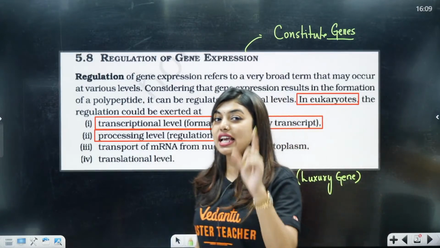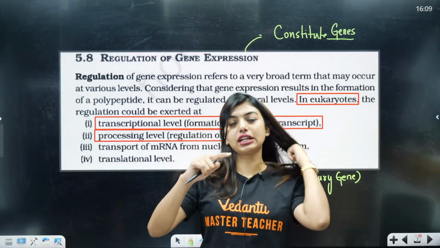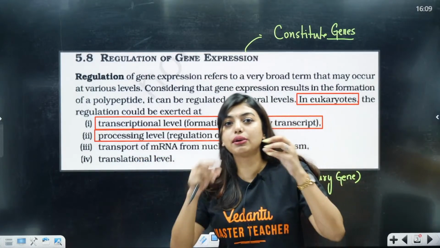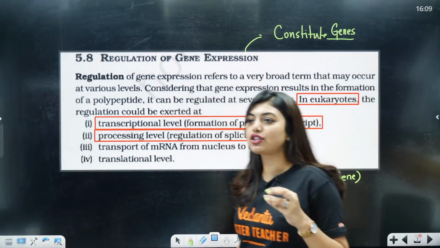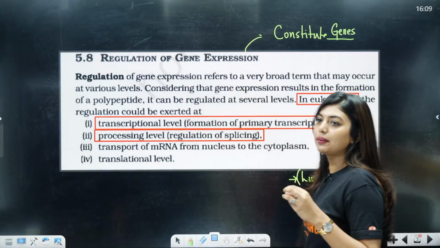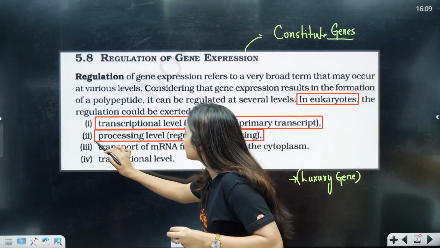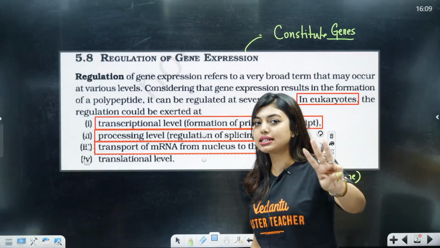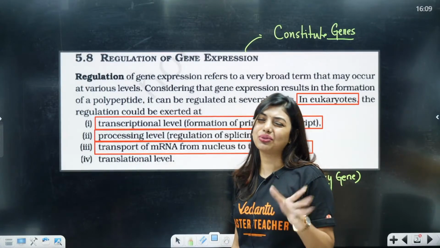Now, transport of mRNA from nucleus to cytoplasm. All of you answer this. Last class I told you that before translation, after you form your mRNA, you have to transport it from the nucleus to the cytoplasm for translation to happen, right? Now, transport of mRNA from nucleus to cytoplasm will be the third step, where the gene is like, you know what, I should just switch off. I don't want to be switched on.